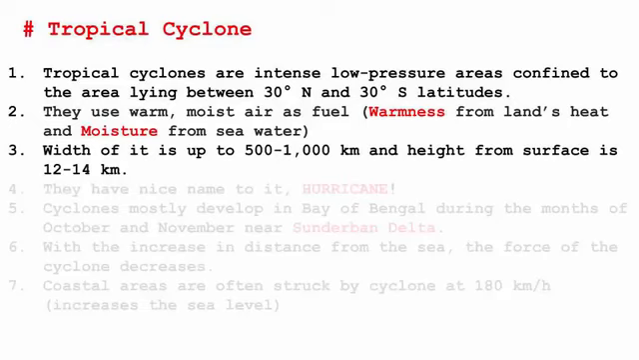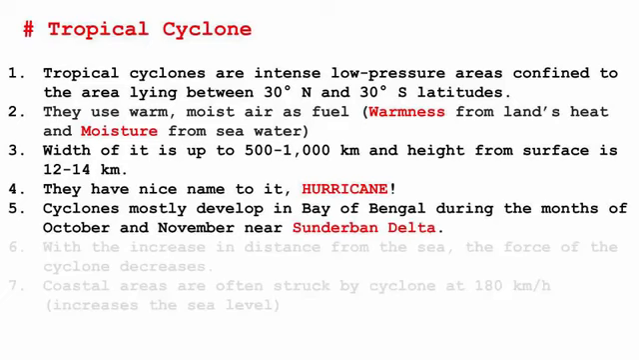The width of these cyclones is usually between 500 to 1000 kilometers. So just imagine how massive it is. And the height of it from the surface is 12 to 14 kilometers. Just imagine how tall it is. Tropical cyclones are usually called hurricanes in some places. We don't call it a tropical cyclone, we call it a hurricane.